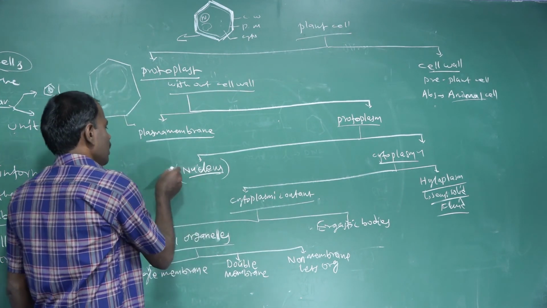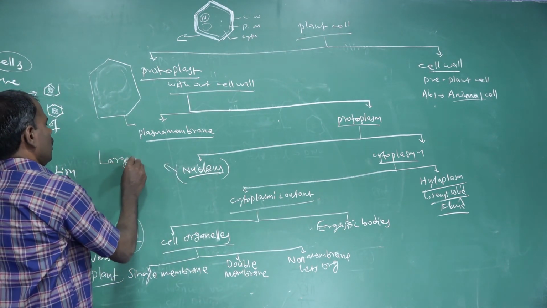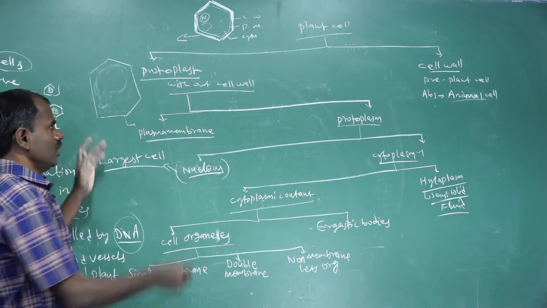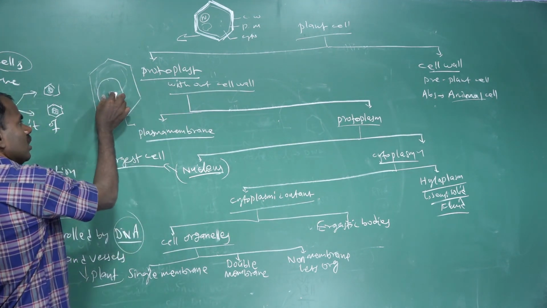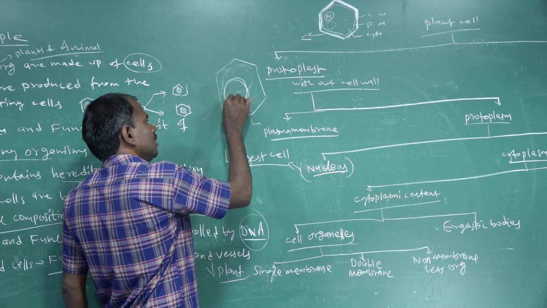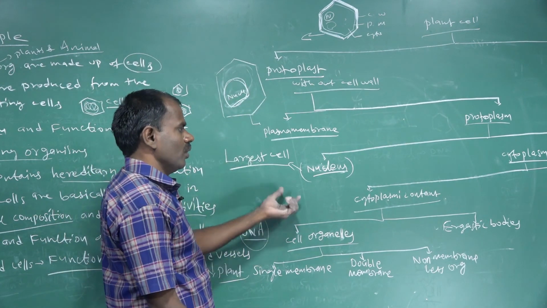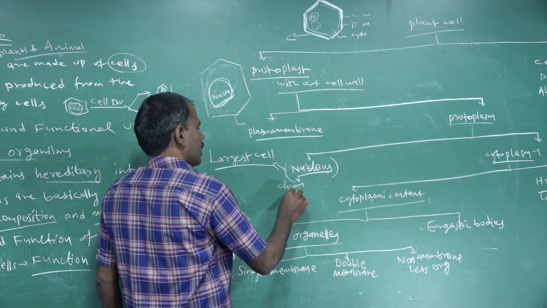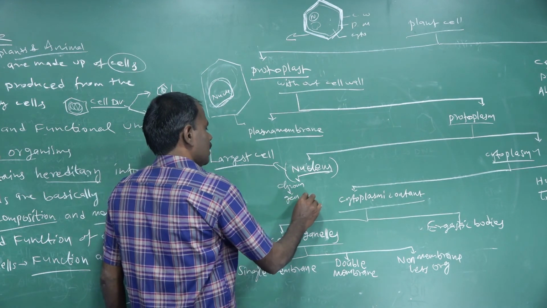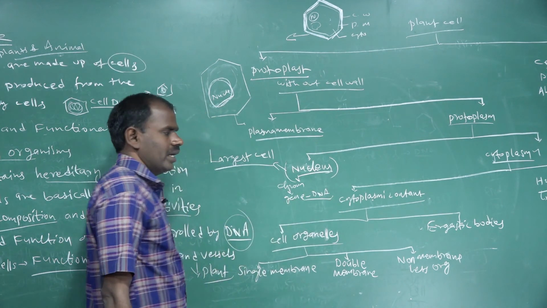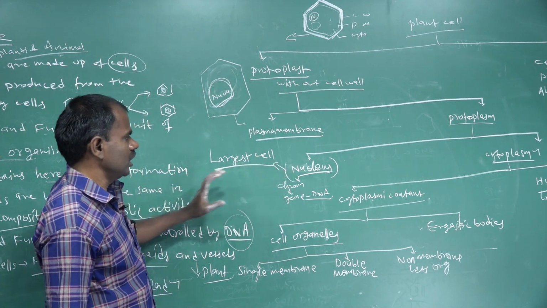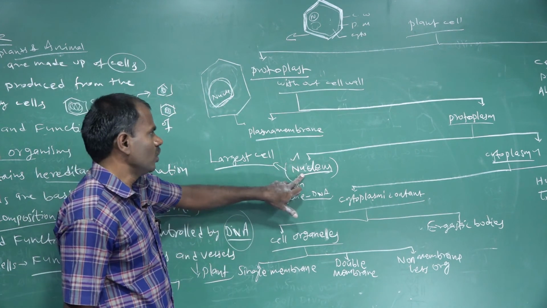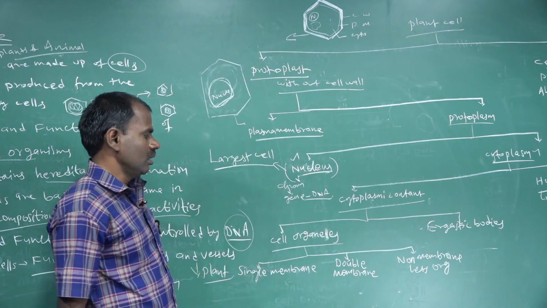The largest cell organelle found in both plant cells and animal cells is called the nucleus. The nucleus contains chromosomes. The chromosome contains genes. The gene contains DNA and RNA. Genetic information and characters are transferred from one organelle to another, involving only the nucleus. So the nucleus controls all the cell organelles.